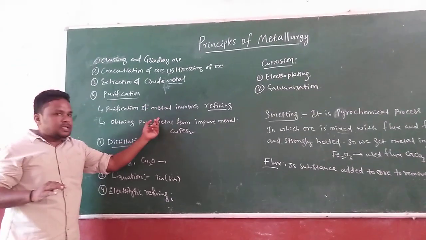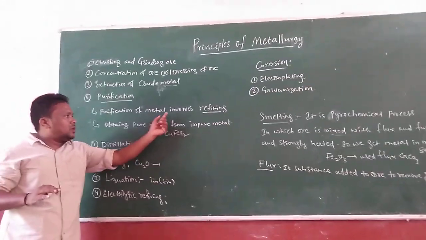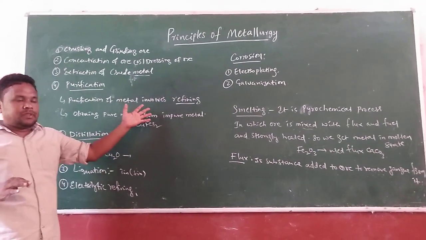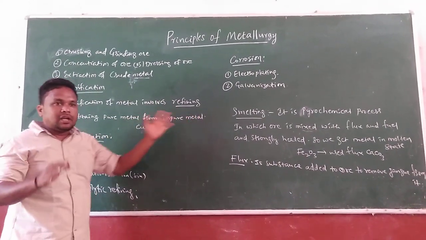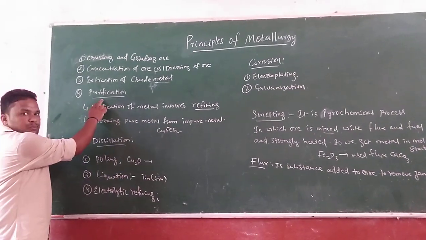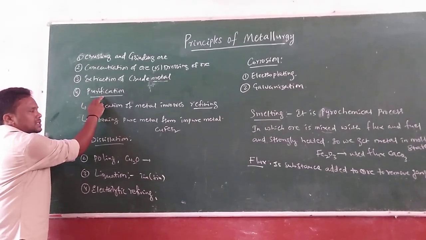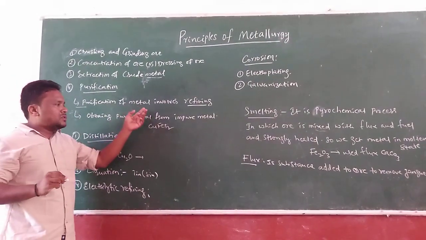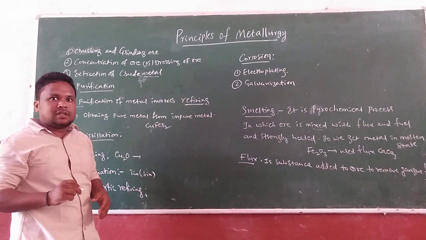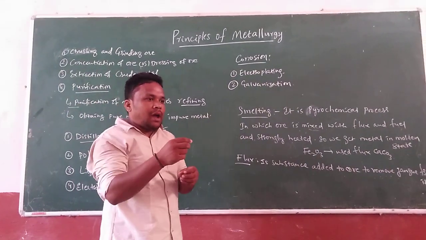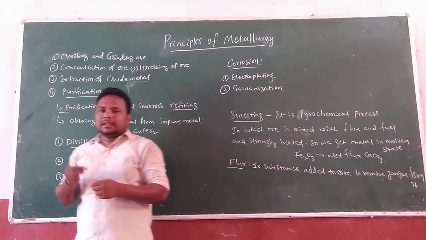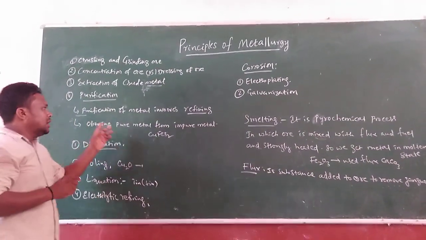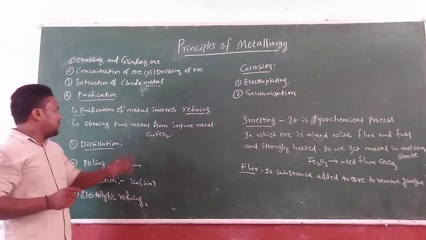From the electrolysis process we got sodium metal. From the moderately reactive process we got zinc. Next, mercury is there. Then we have to purify that metal. That is nothing but purification, the last step. What is the actual purification? Purification of metal involves refining. That process name is said to be refining. It means we have to refine, we have to purify the obtained metal, whether it is high reactive, moderate reactive or low reactive. Purification of metal involves refining.